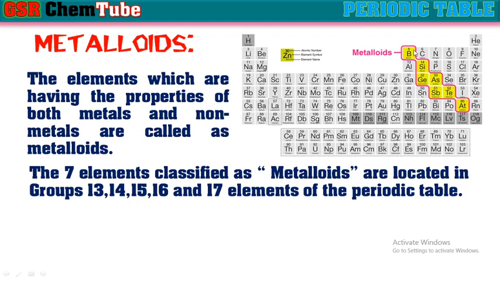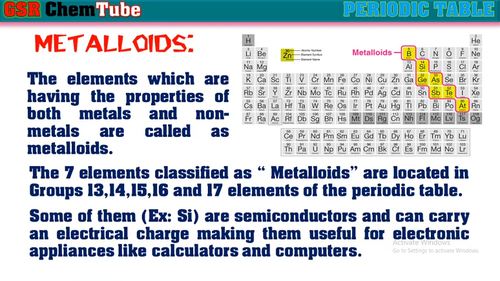So boron is in the third A, silicon, germanium are in the fourth A group, arsenic and stibbium are in fifth A, tellurium is in sixth A, and astatine is in the seventh A group of the modern periodic table. Some of these metalloids are semiconductors and can carry an electric charge, making them useful for electronic appliances like calculators and computers. Especially silicon is one of the best semiconductors and hence it is used in making of most of the electronic chips.